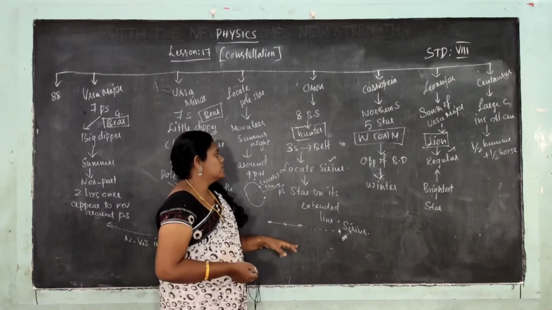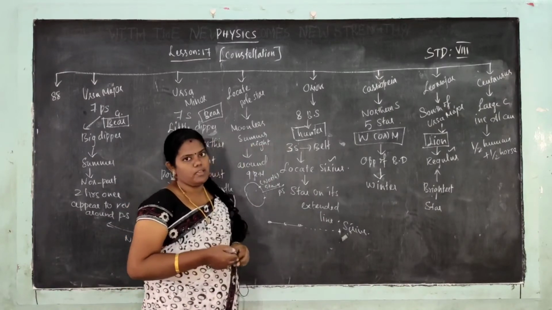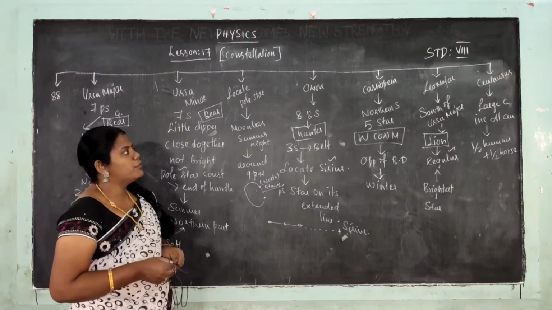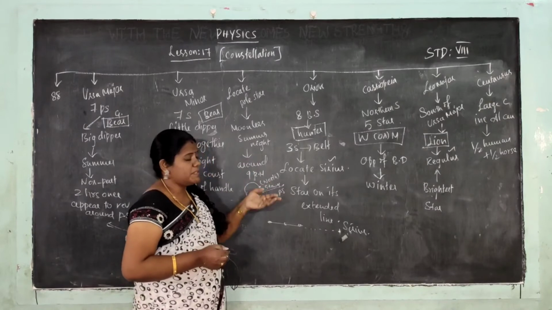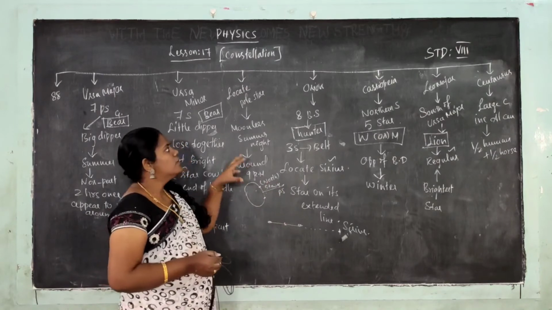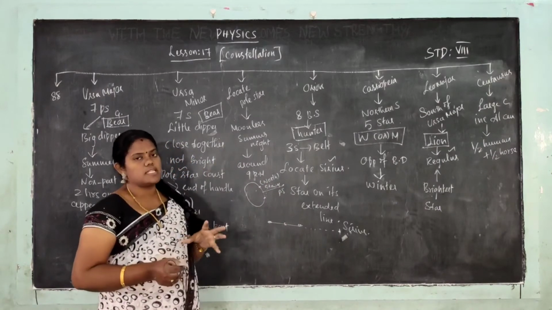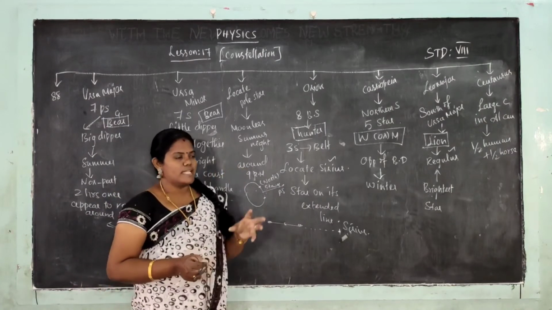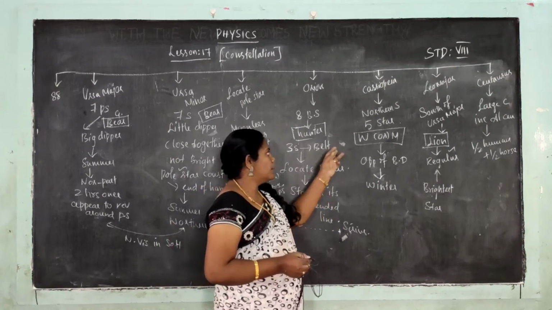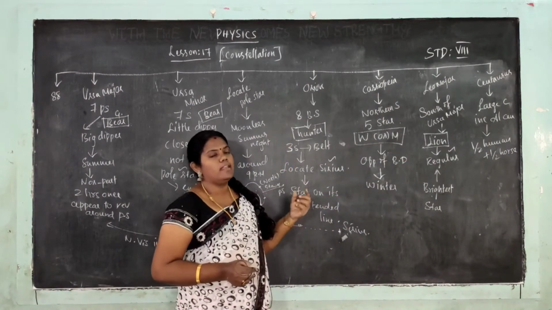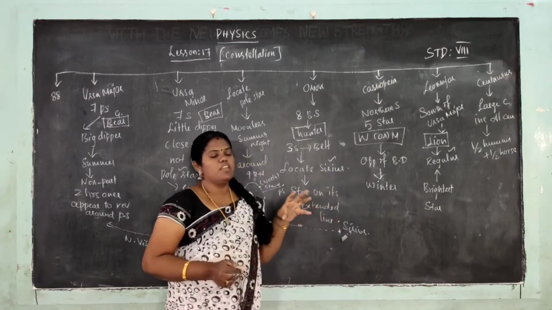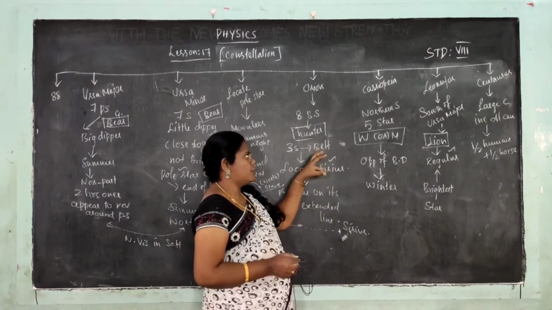Then next I will go for Cassiopeia. Cassiopeia is one type of constellation. It is observed in the northern hemisphere. 5 stars are combined to form the Cassiopeia constellation, in the shape of a W or M.